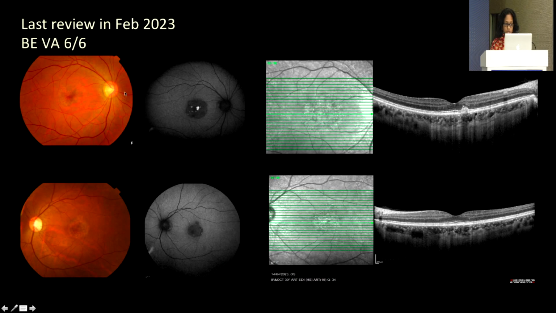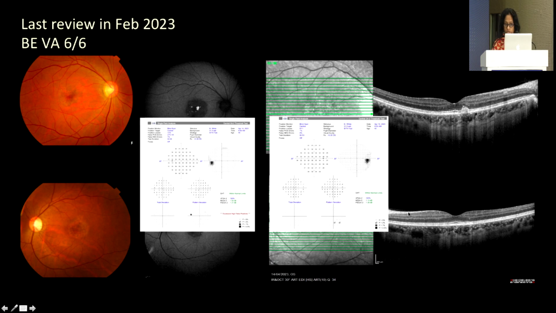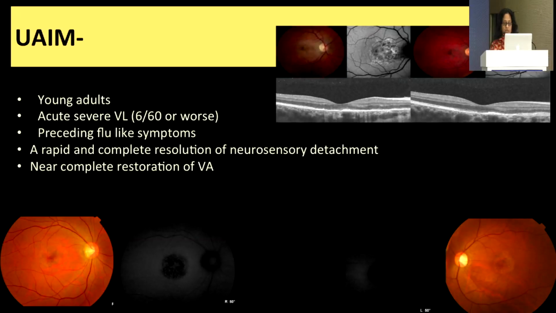When last reviewed a couple of months ago, her vision had recovered to 6/6 with no central scotoma, but she does have persistent RPE changes, and this is what you might see the patient in with these kind of IR changes, and you may wonder what this patient had. And one of the differentials that you have to keep in mind is UM.